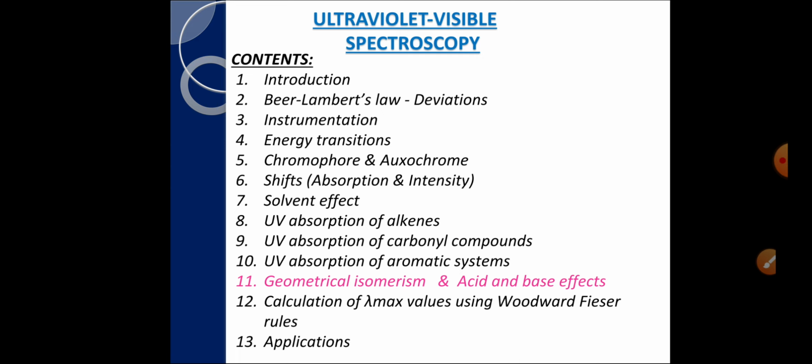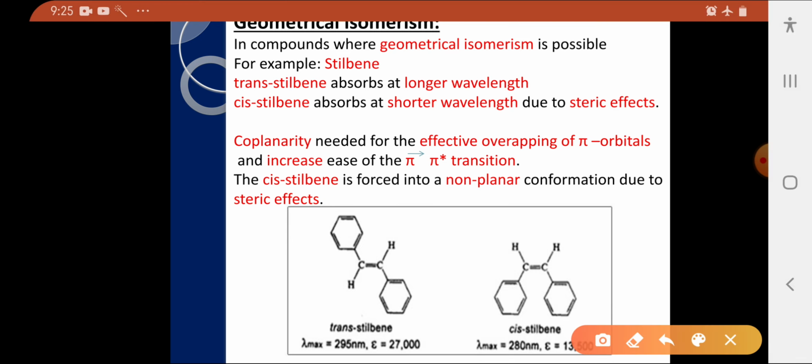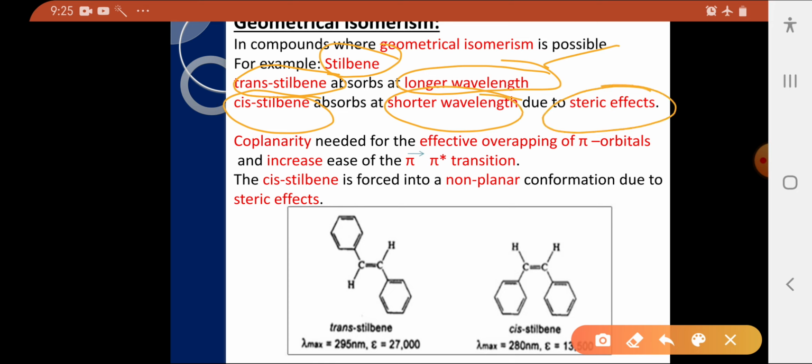Let us start with geometrical isomerism. In compounds where geometrical isomerism is possible, for example in stilbene, it exhibits two geometrical isomers, one is trans, another is cis. The trans stilbene absorbs at longer wavelength, whereas cis stilbene absorbs at shorter wavelength due to steric effect.